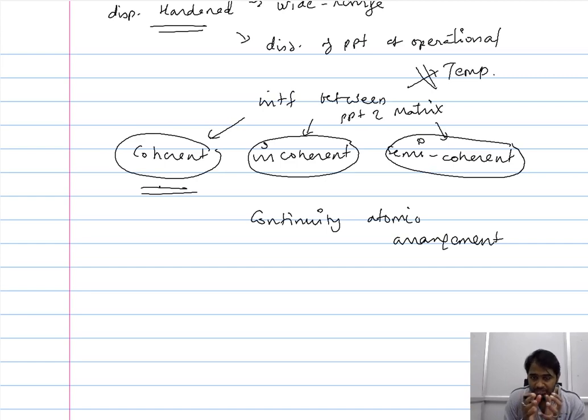If there is no continuity that exists between these two different phases, then you end up having an incoherent interface. So when a certain degree of continuity can be discerned, you have a coherent interface. If it is impossible to discern such coherency, then you have an incoherent interface. And if we are able to establish a certain amount of continuity through some defects, if by the introduction of defects we can establish some continuity, then we have a semi-coherent interface between the two phases.